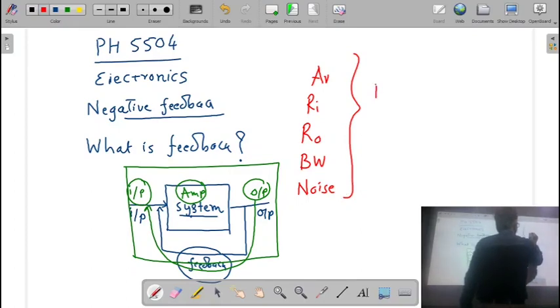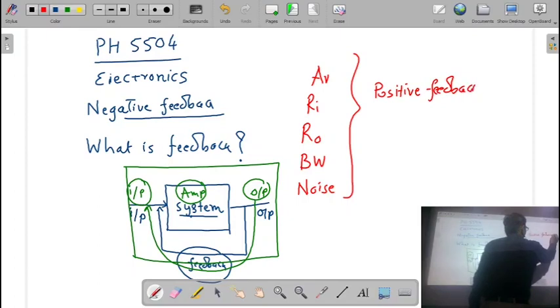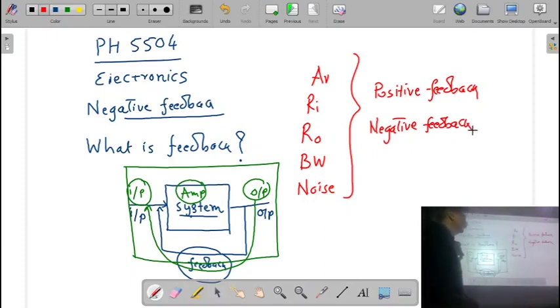One is called positive feedback, and another is known as negative feedback. So we will also discuss what is positive and what is negative feedback.